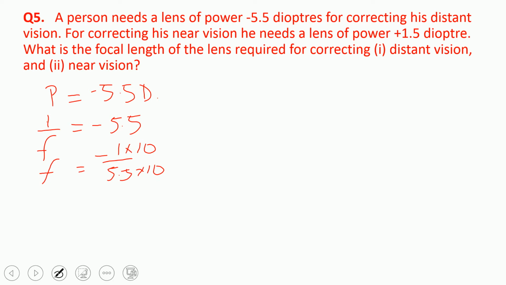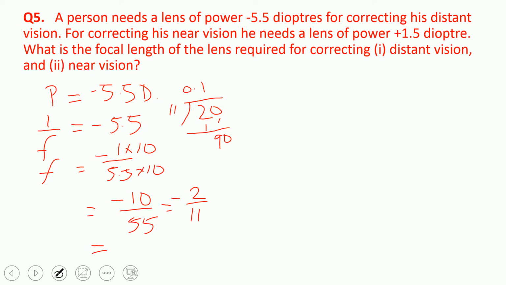So it is minus 10 upon 55, which is minus 2 upon 11, cancelling with 5. Dividing 2 by 11, 11 ones are 11, then 88, and it will continue like that. So you can write 0.18